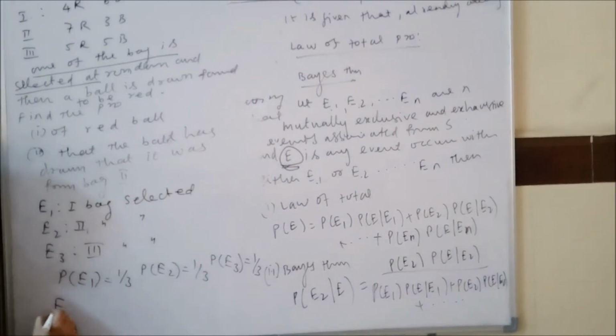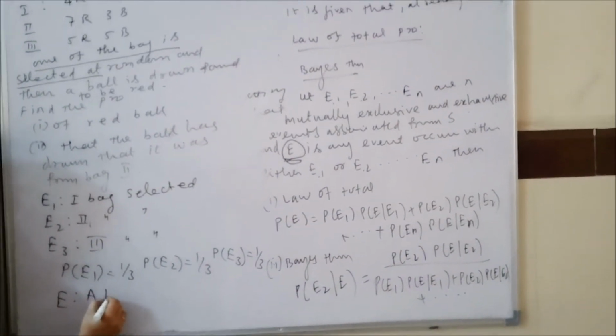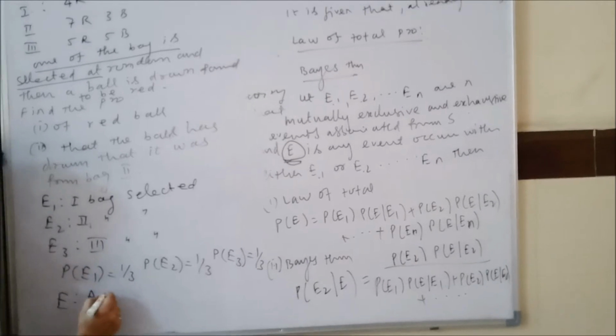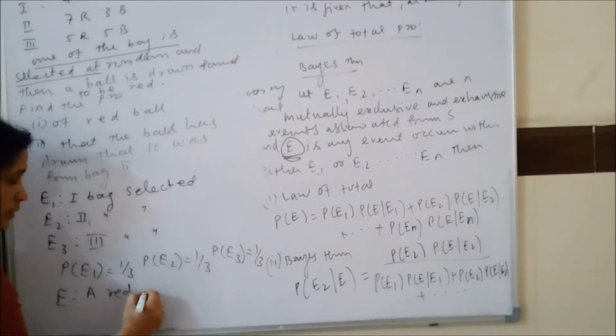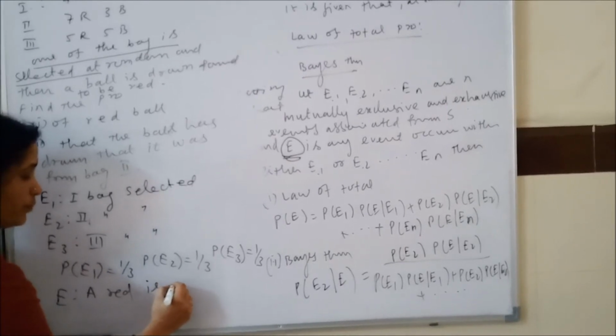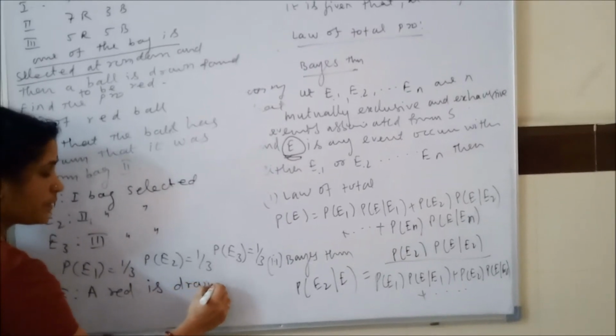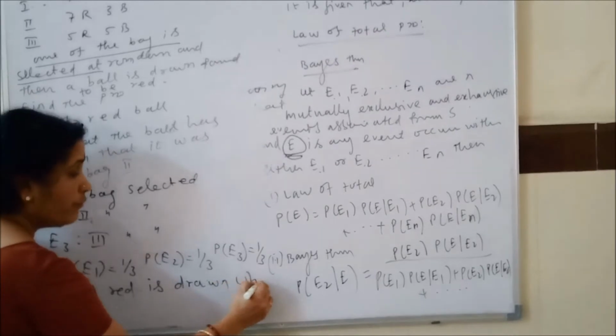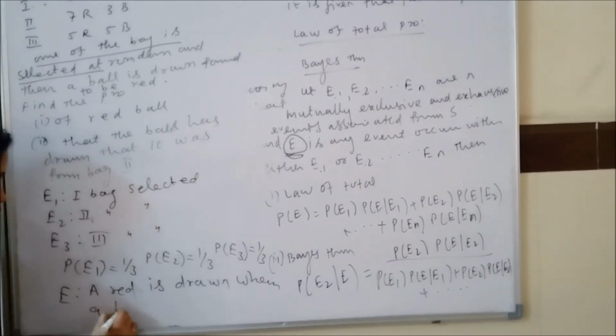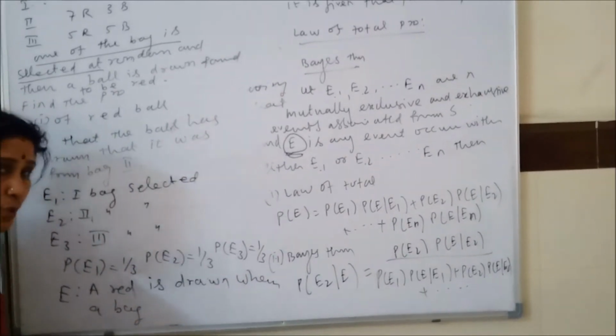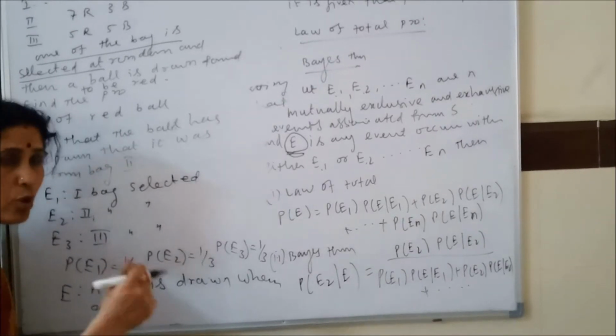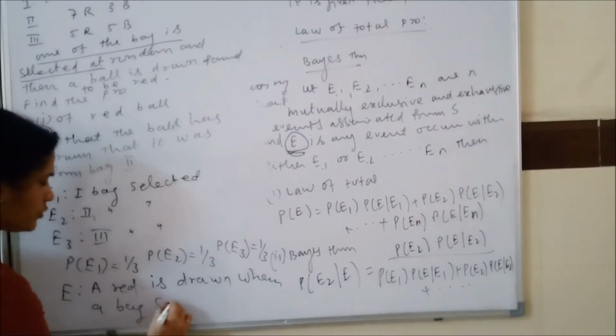Now what I am taking as event E is that a red ball is drawn when a bag is selected. Means first you have to select a bag and then draw one red ball. Clear?